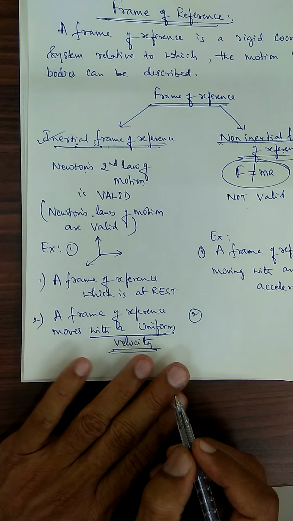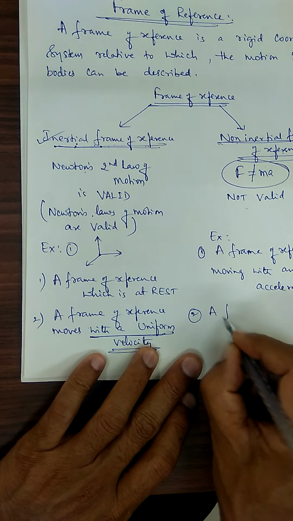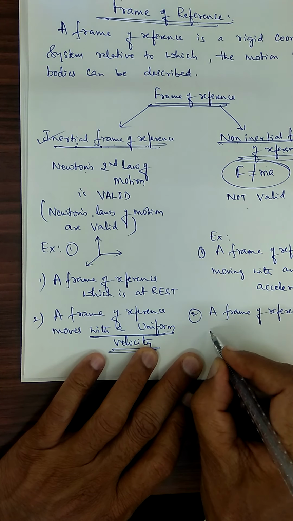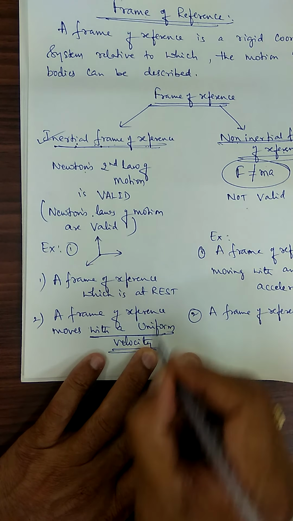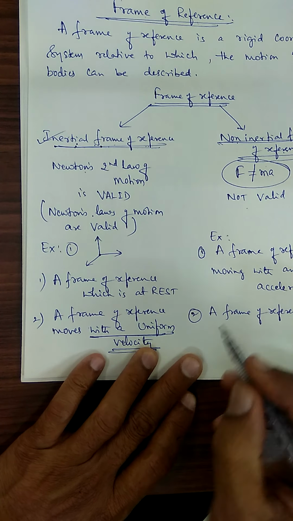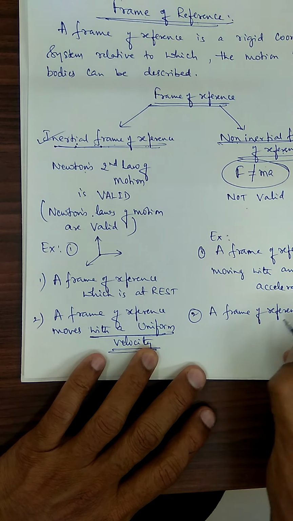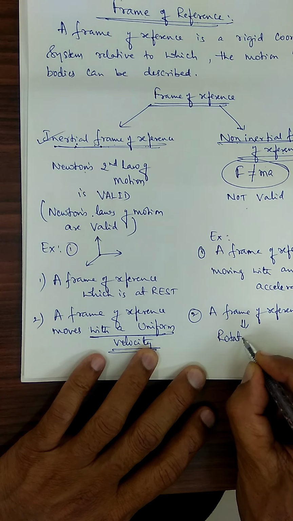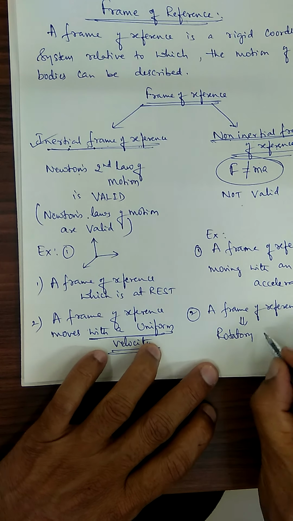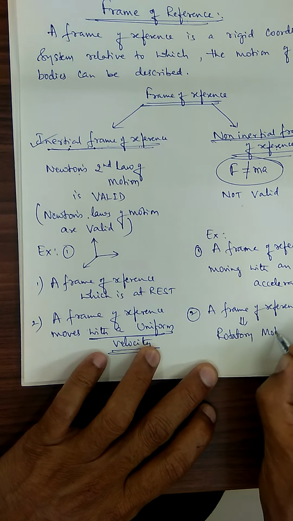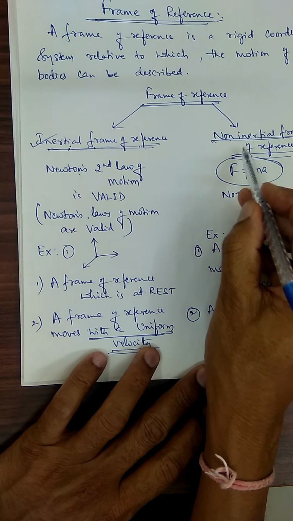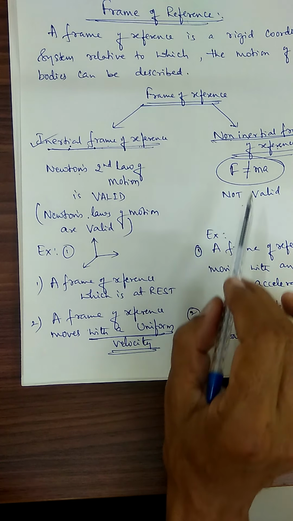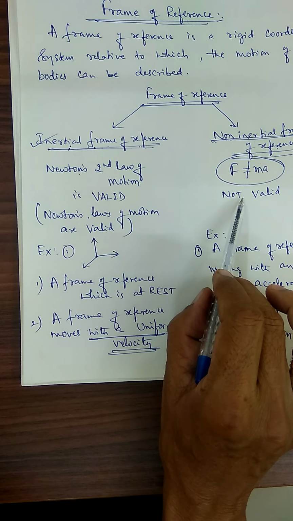Number 2: a frame of reference moving in the form of a circle, maybe a rotatory frame of reference. If it has rotatory motion, then I can consider it a non-inertial frame of reference, where Newton's second law does not hold good.